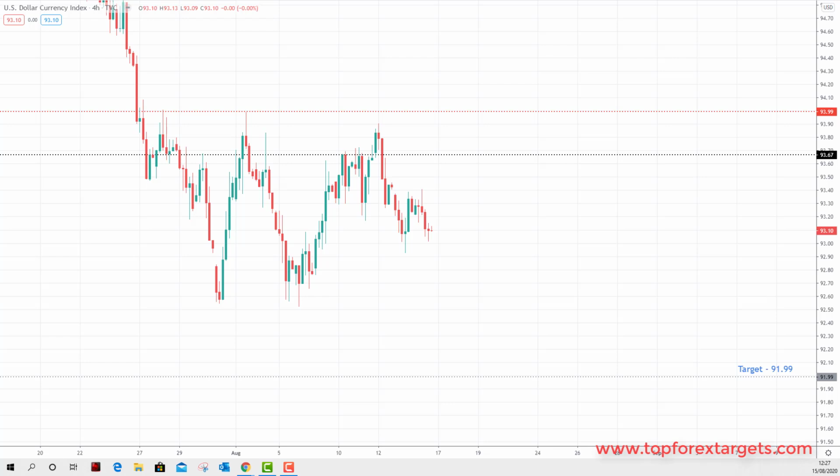As always, we're going to start off by looking at the US dollar index and crude oil before running through a number of markets, looking at the key levels of support and resistance in the process. And we're also going to be highlighting some of the targets that we're going to be looking for in this coming week and also for future weeks.